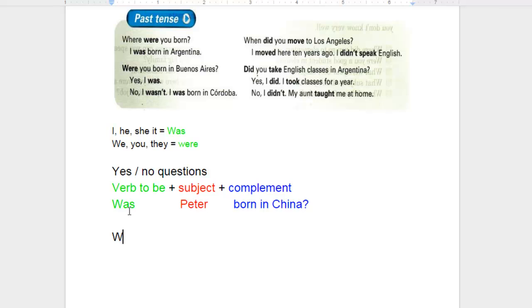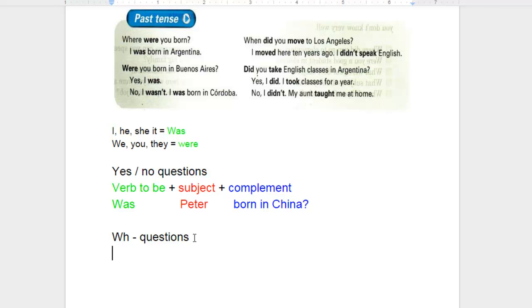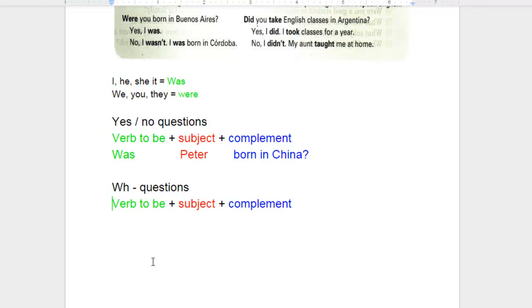So what I want to do now is talk about creating WH questions. In order for us to create WH questions, we're pretty much going to follow the same pattern. So as you can see, I'm just going to copy and paste this previous rule here. The only difference in creating WH questions is that I'm going to write some sort of WH word. And what are those WH words?